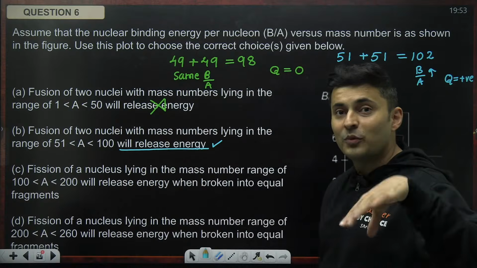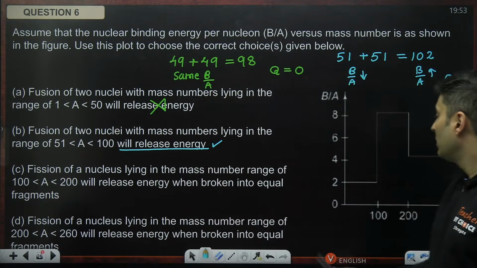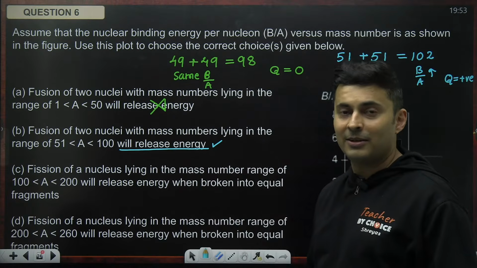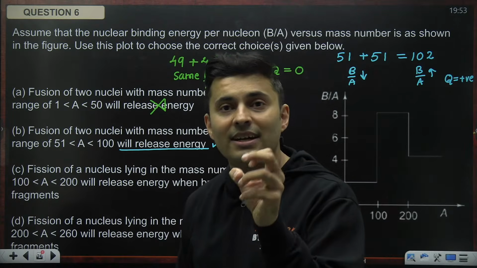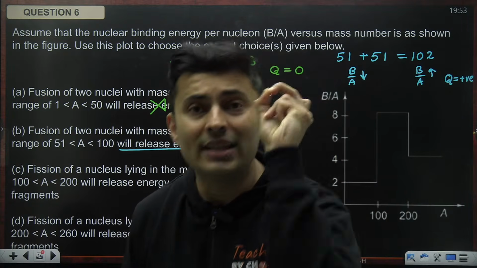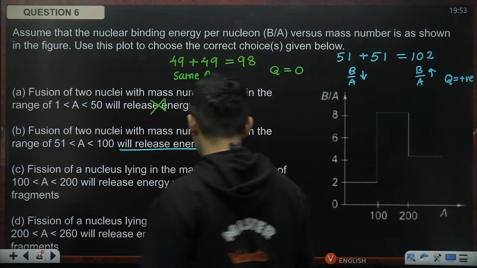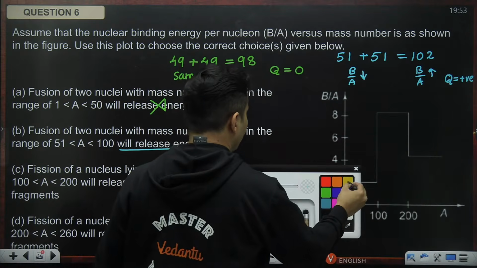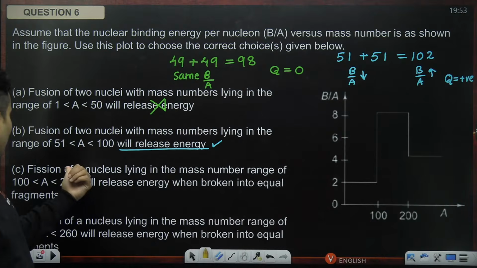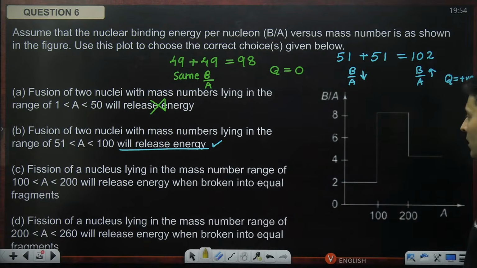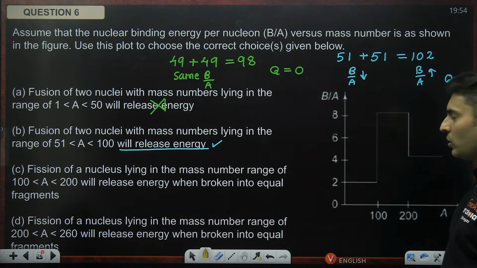Kids will not realize this because of the flatness of the curve. It's a very special curve that they have given. So that's what JEE Advanced will test. It will test your concept, not what you have by-hearted. What you have by-hearted will be of no use over here. Now, similarly, if you talk about fission, from 100 to 200, will release. Okay, 100 to 200.